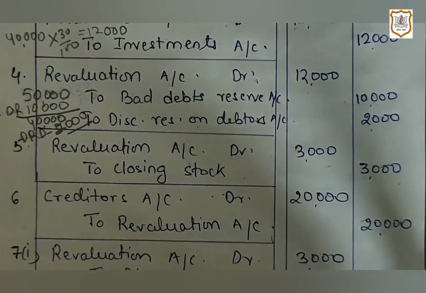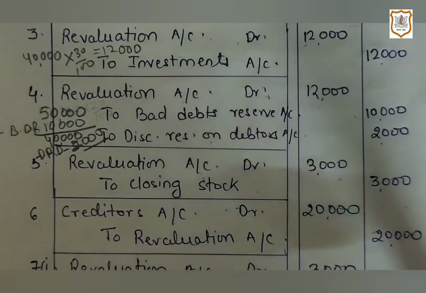Then let's move towards the next information, number 6. An amount of rupees 20,000 is not to be paid to creditors. Here it is clearly stated that now we are not required to pay our creditors rupees 20,000. That means the liability of the business is getting reduced, which is a good thing for the business. It is a kind of profit for the business. That's why here creditors account will be debited and revaluation account will be credited.